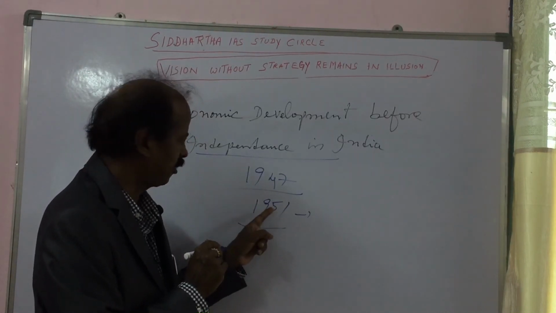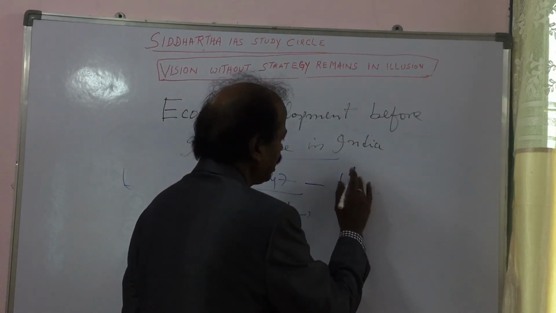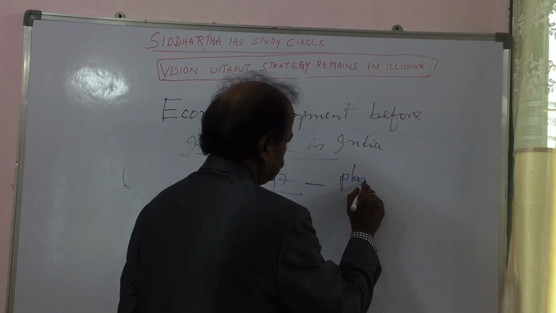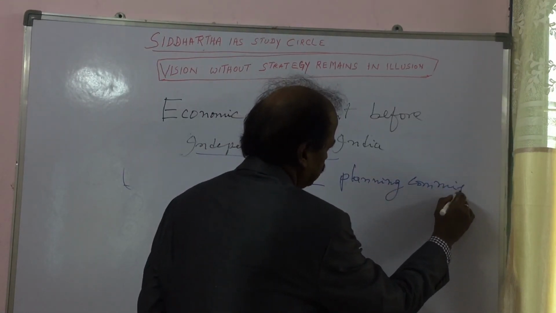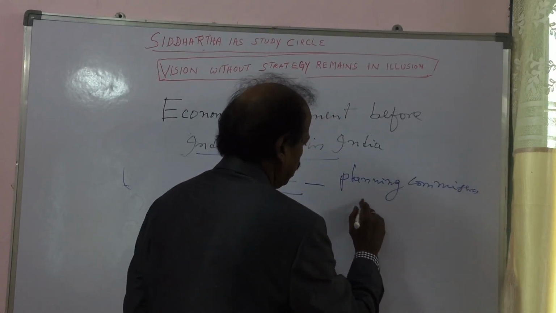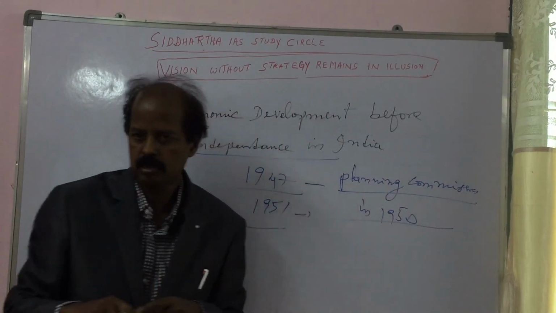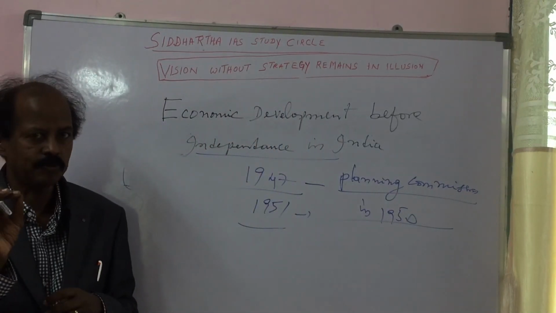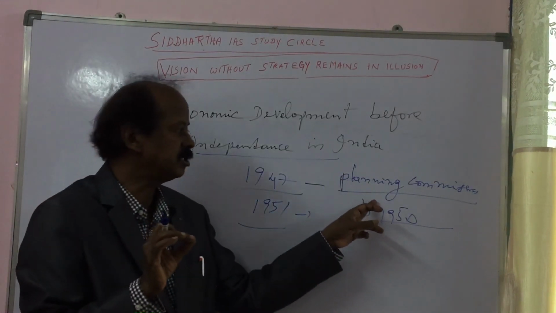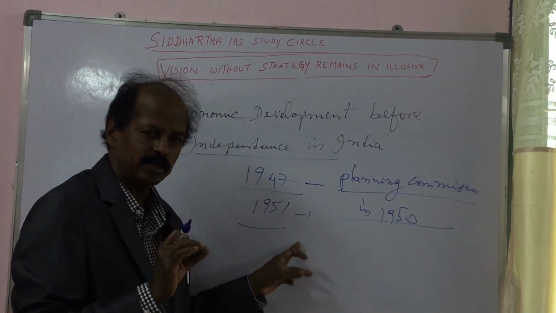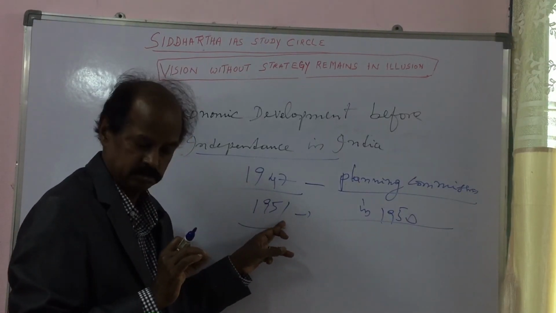Prior to the implementation of the five year plan, the Government of India appointed the Planning Commission in 1950 under the chairmanship of Pandit Jawaharlal Nehru. This Planning Commission formulated the first five year plan and implemented it in 1951.